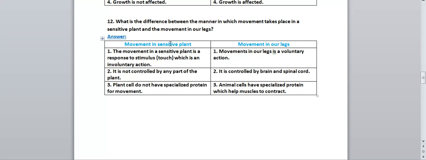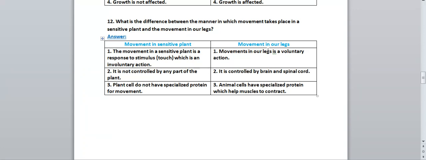Sensitive plant like your mimosa, the touch-me-not plant. For example, if we take that plant, the movement in a sensitive plant is a response to stimulus, touch, which is an involuntary action. Whenever movement occurs in a sensitive plant, it is a response to stimulus. Suppose you touch the leaves of the touch-me-not plant, what will happen? It will suddenly close, right? Which is an involuntary action.